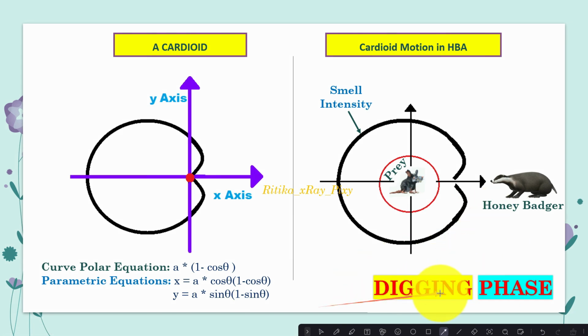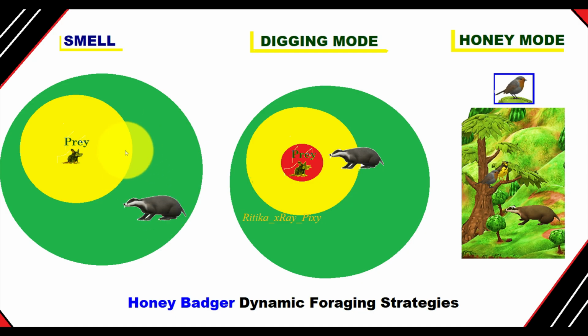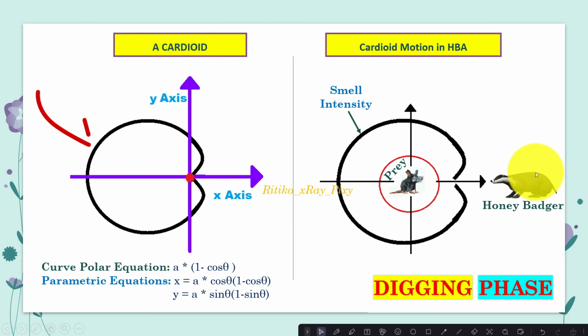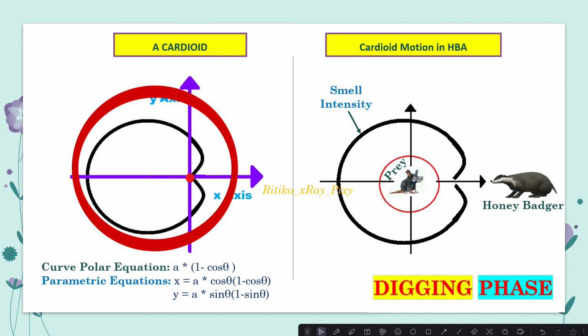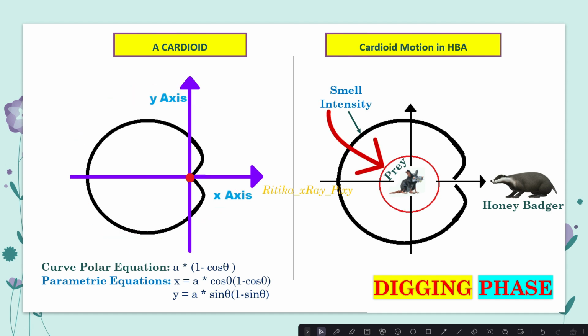So first we have the digging phase. In the digging phase, the honey badger uses its smelling ability to locate the target, and when the target location is found, the honey badger moves around the target to select the right place to dig and hunt the target. In this phase, the honey badger's behavior is based on cardioid motion. Cardioid, that is a heart-shaped plane figure. Here you can see this is the target location, and the black line indicates the smell intensity.